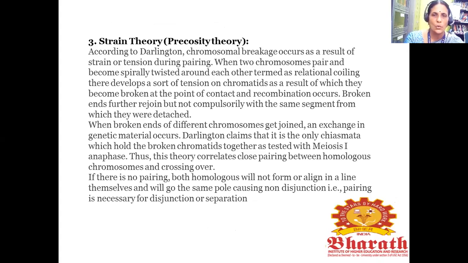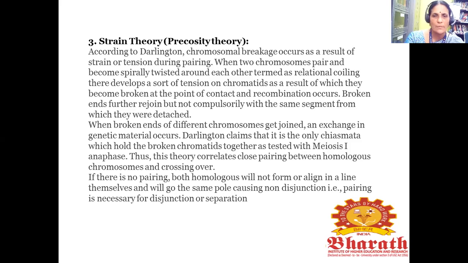So when two chromosomes pair and become spirally twisted around each other, termed relational coiling, they develop a sort of tension on the chromatid, as a result of which they become broken at the point of contact as recombination occurs. The broken ends further rejoin, but not compulsorily with the same segment from which they are detached. So when broken ends of different chromosomes get joined, an exchange in genetic material occurs.